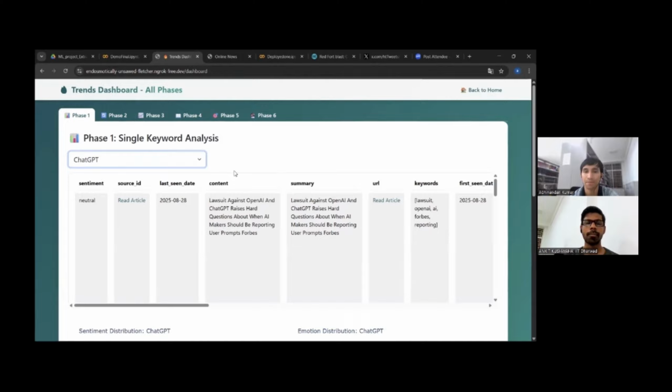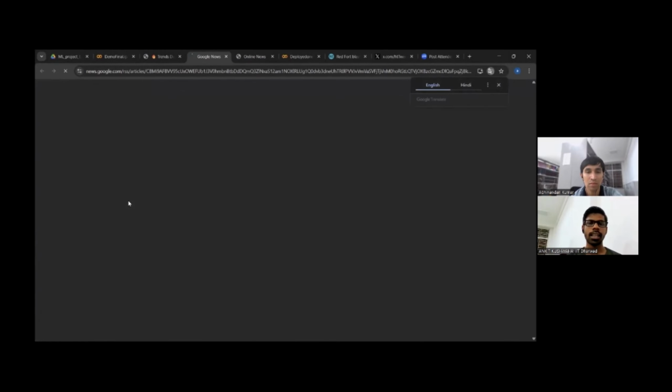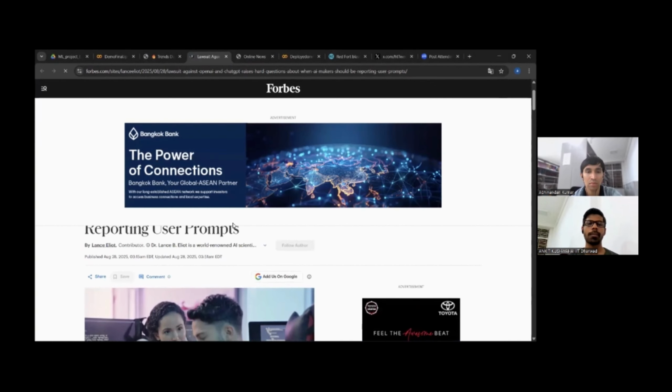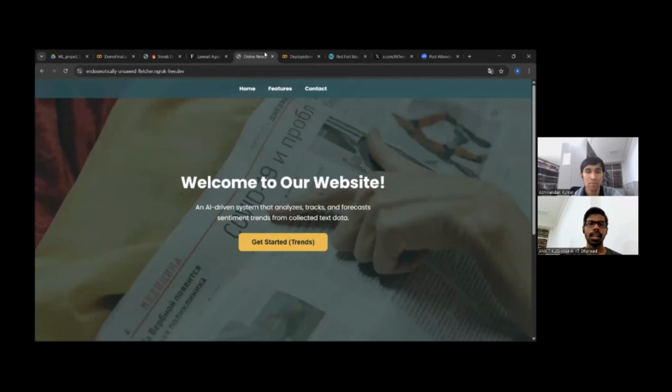Like it has some key and value pairs, like sentiment, source ID, last in date, content, summary, etc. Now if I click on this read article, then we'll get the actual news from where we are getting it. We are doing the web scraping through Beautiful Soup and Selenium.